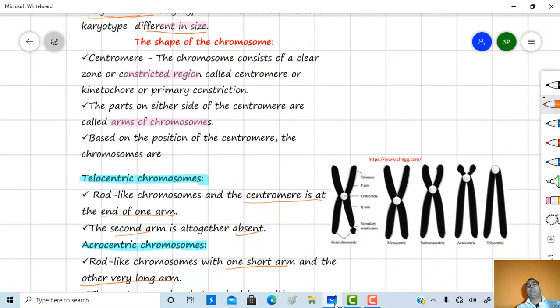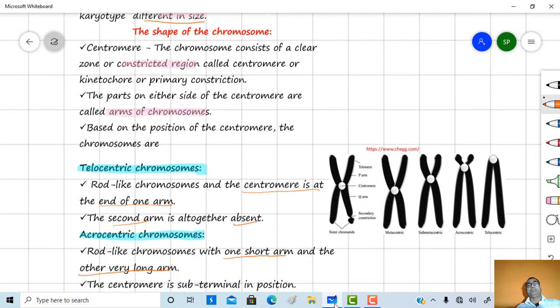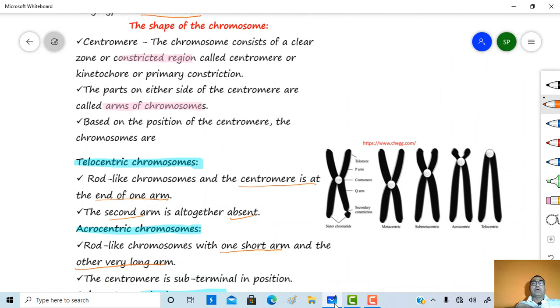Just see the shape of the chromosome. On the basis of the position of the centromere, chromosomes are telocentric, acrocentric, metacentric, submetacentric. Just come to know about the centromere.